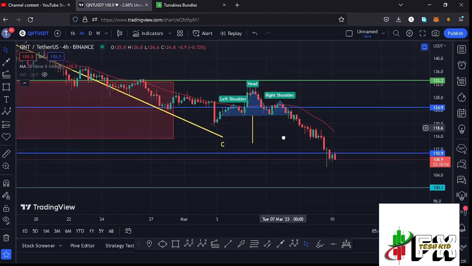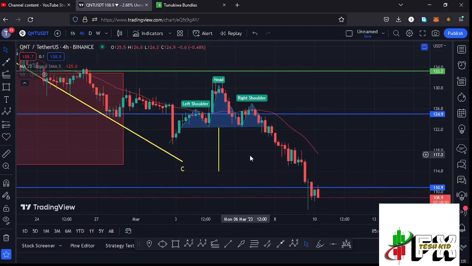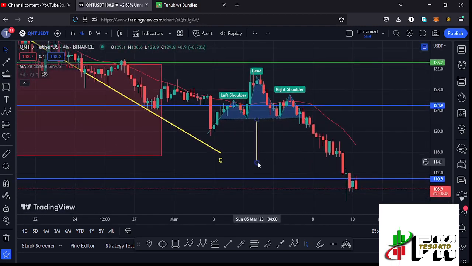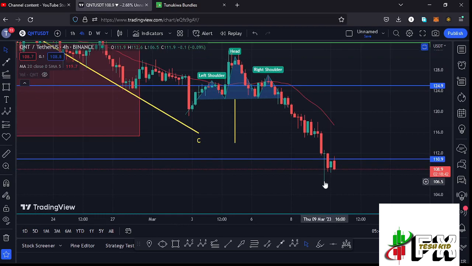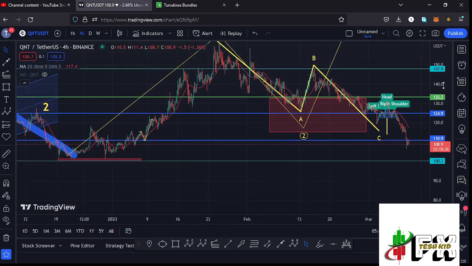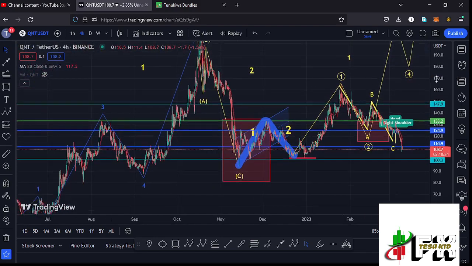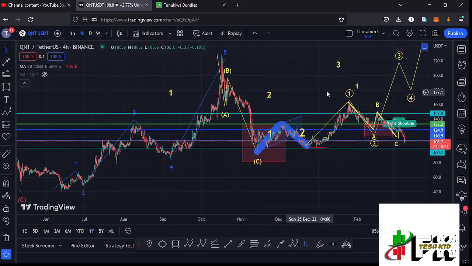We have also seen a breakout to the lower side out of this head and shoulders pattern that we had here on the 4-hour chart, whose minimum target area at around the $114 mark we have fully maximized in a breakdown that has now given us a low at around the $106.6 mark. We have also continued to obey the Elliott structures, where I still believe that whatever we are seeing is a corrective structure to the lower side in the formation of that larger Elliott wave count 2.